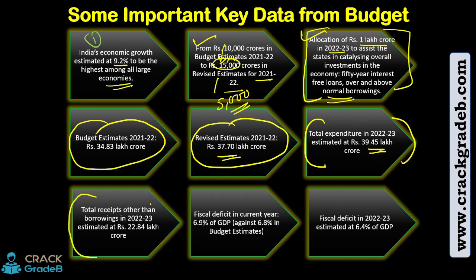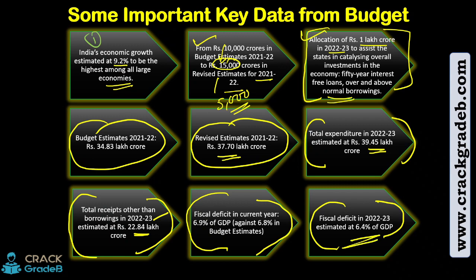Total revised estimates other than the borrowings in financial year 23 are estimated as 22.84 lakh crore, a very big amount, obviously. Then the fiscal deficit in the current year is 6.9% of GDP as against 6.8% in the budget estimate. Then the fiscal deficit in 22-23 is estimated as 6.4% of the GDP, means the coming financial year.